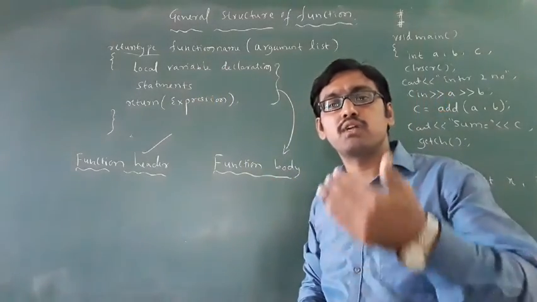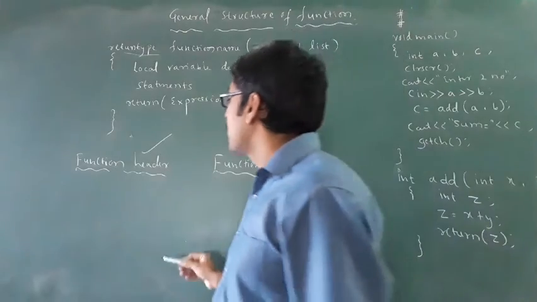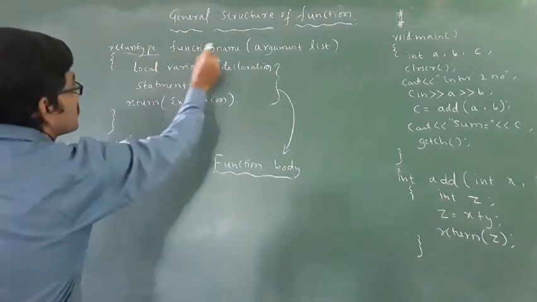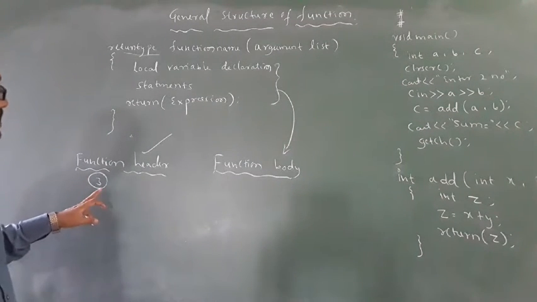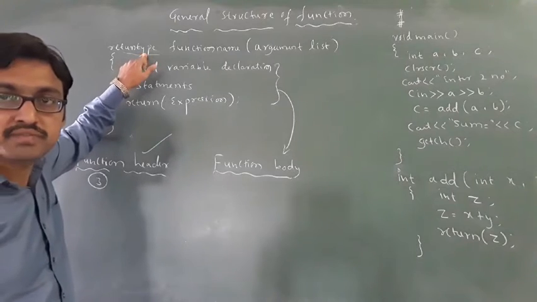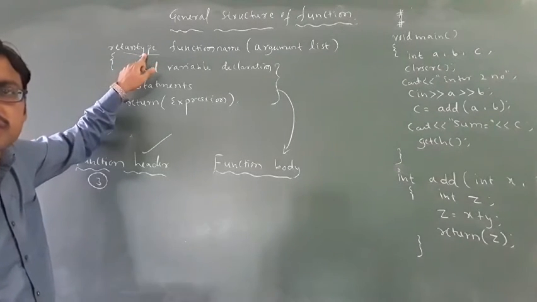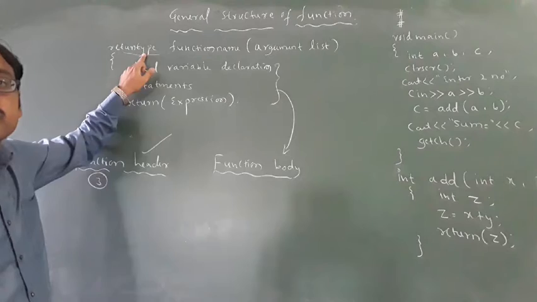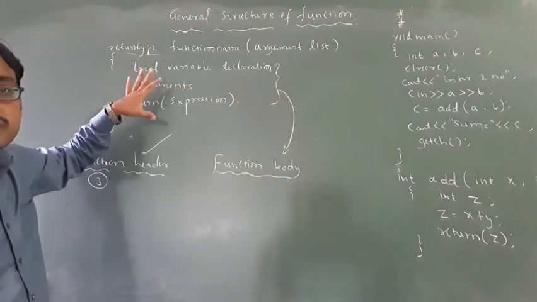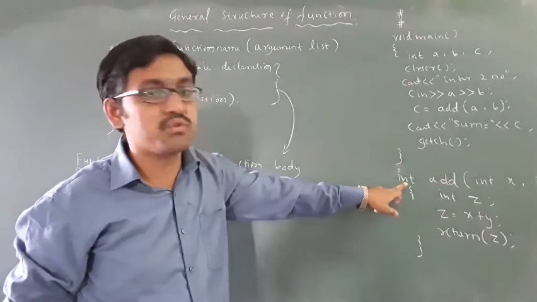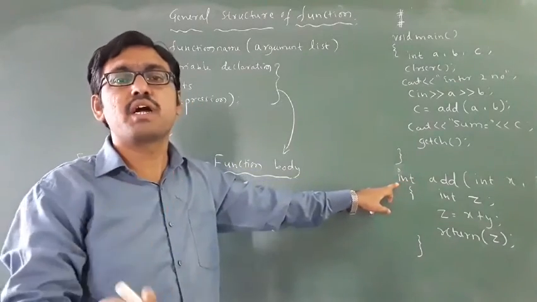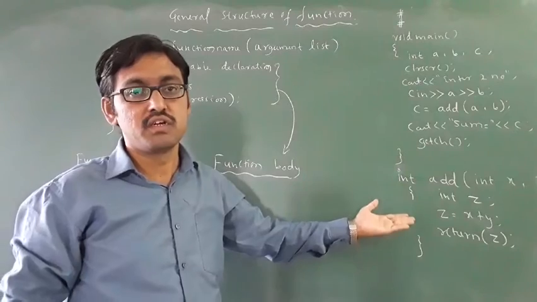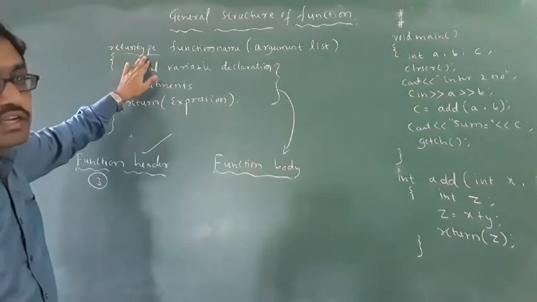Then one by one you have to study it. In the function header, how many parts do you have? See, 1, 2, 3. There are 3 parts in the function header. The first one is the return type. What is the return type? Return type is nothing but the data type. Which type of data are you using for the function? For example, here I am using int. This is the example for a function. Which data type you are using for the function, that is called the return type.